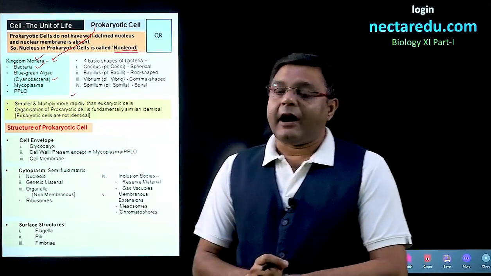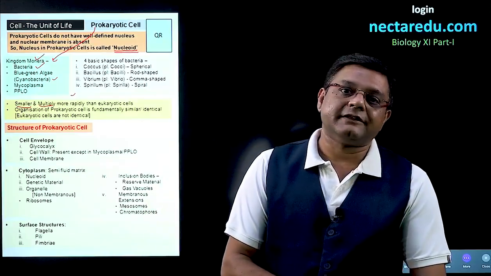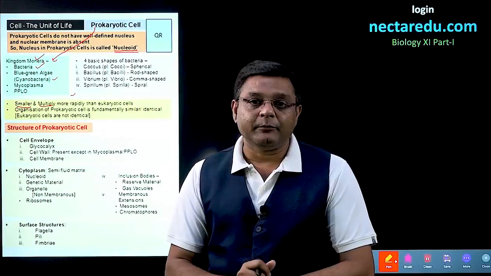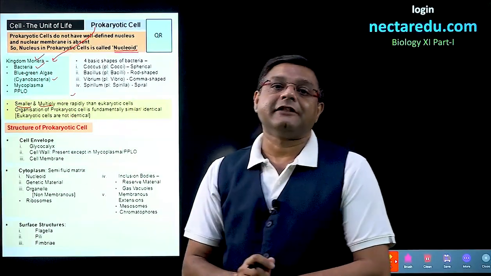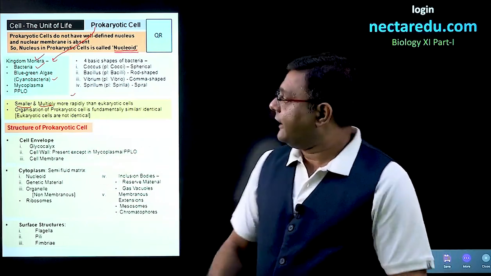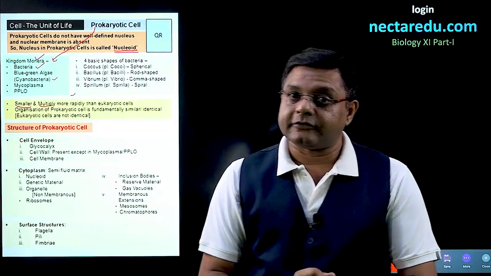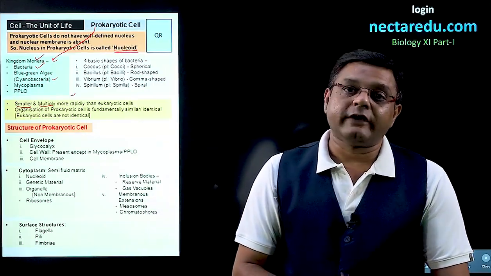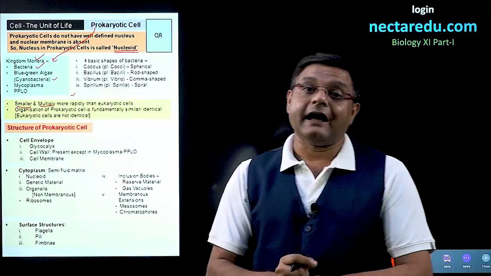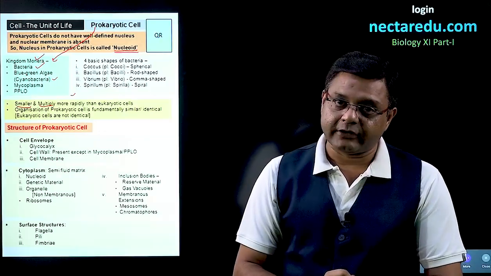Now, if we talk about the size of prokaryotic cells, then the size of prokaryotic cells is much smaller if compared to eukaryotic cells. Also, if we see the rate of multiplication, then prokaryotic cells multiply more rapidly as compared to eukaryotic cells. After this, if we talk about all these prokaryotic cells, then the basic structure is the same. Later on, when we will talk about eukaryotic cells, then those are not identical, but here all the prokaryotic cells are fundamentally identical. So, that is the major difference between prokaryotic and eukaryotic cells.